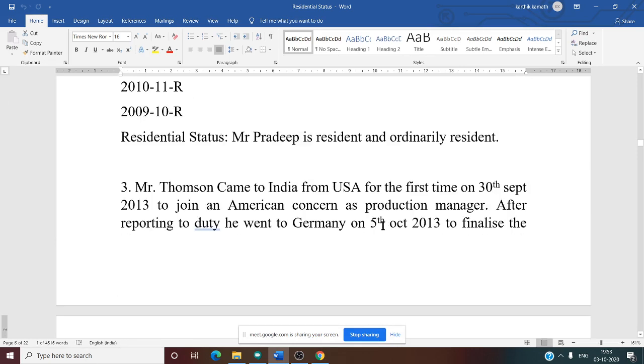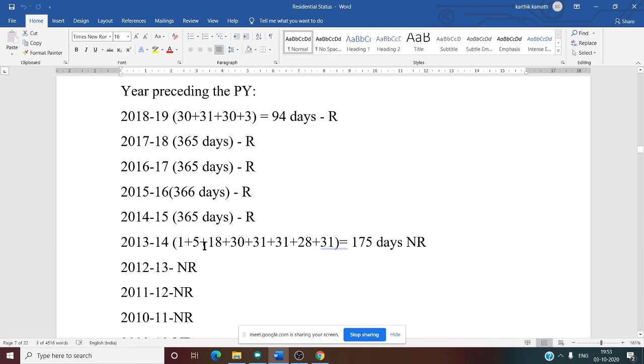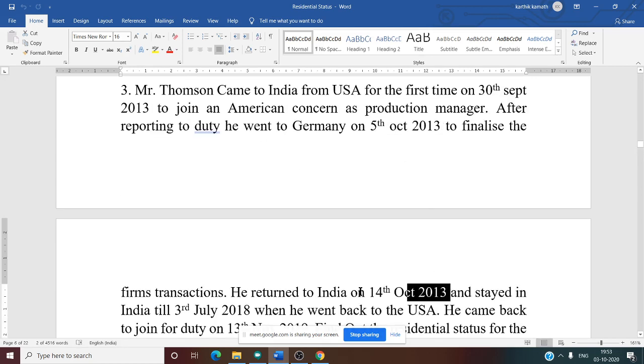After that, till October 5, he was there in India. That means 5 days of October. See this, 1 plus 5. After that, what happens? He goes to Germany and comes back on 14th October. So we need to calculate how many days he was not there in India in the month of October. So 6, 7, 8, 9, 10, 11, 12, 13. So 8 days he was not there.